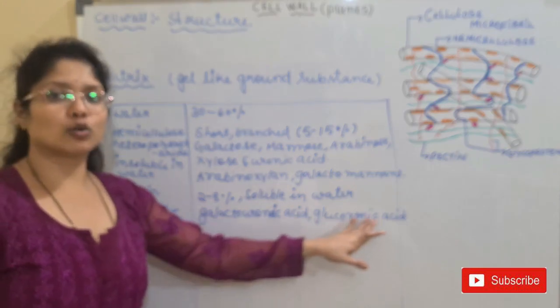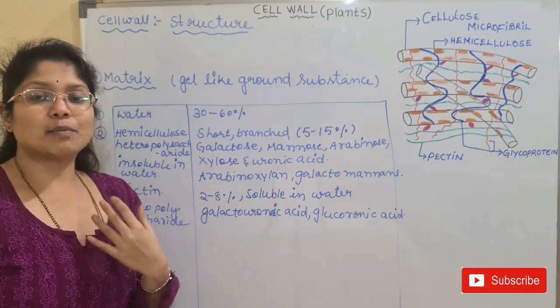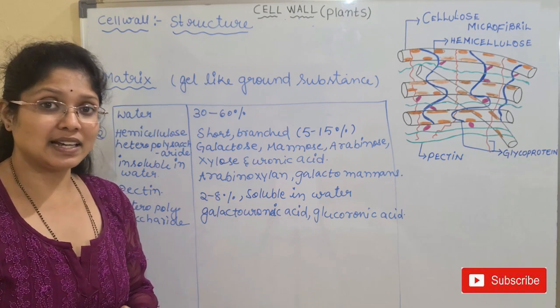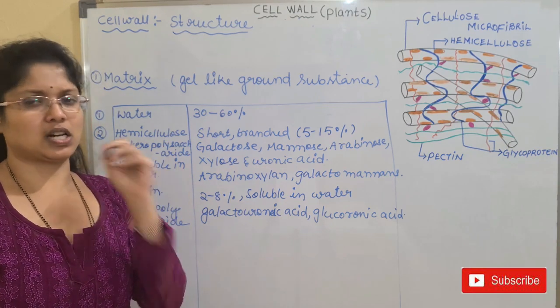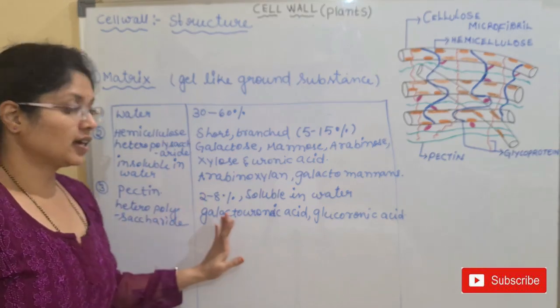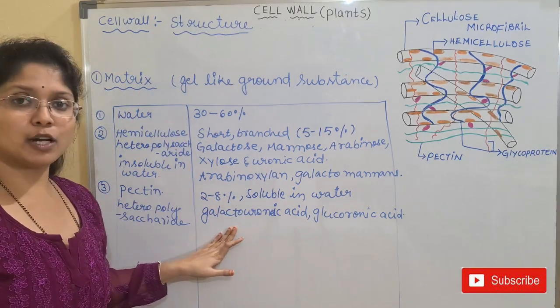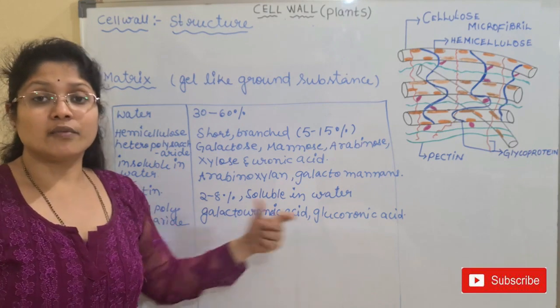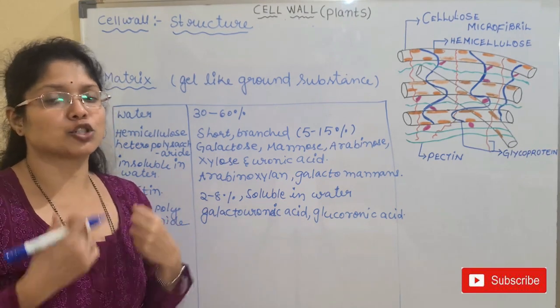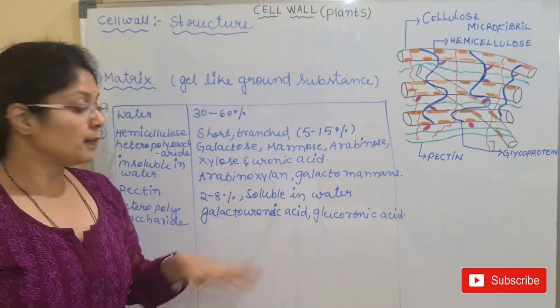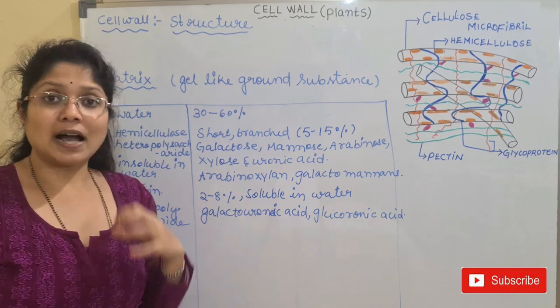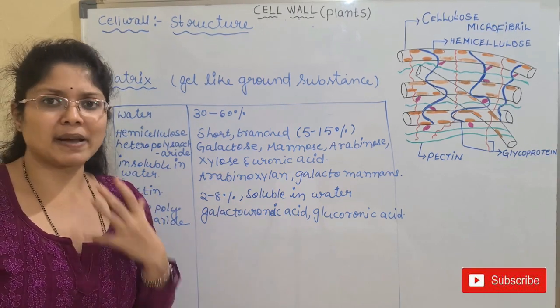Galacturonic acid and glucuronic acid. Both these acids have a high negative charge. So the total charge of the pectin will be negative. Why? Because they are made up of two types of sugars which impart a negative charge to the pectin molecules.